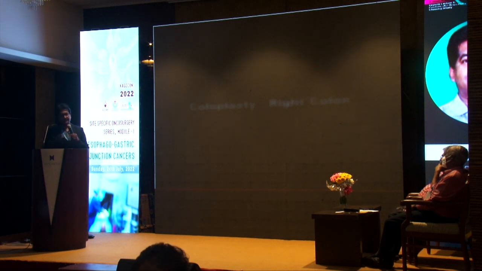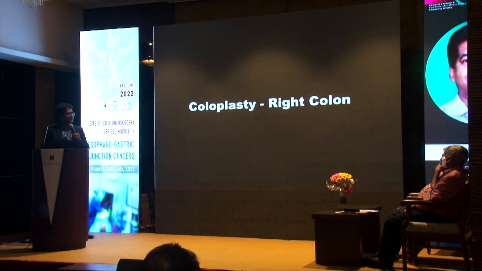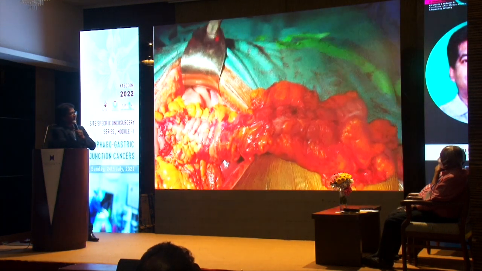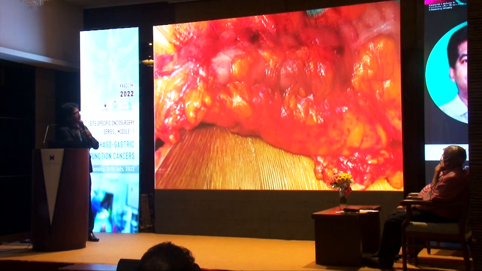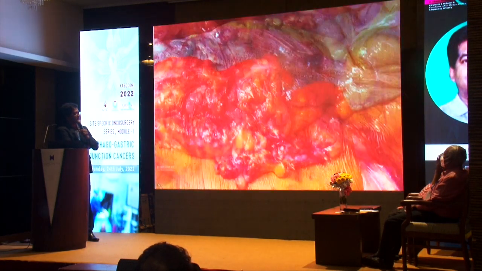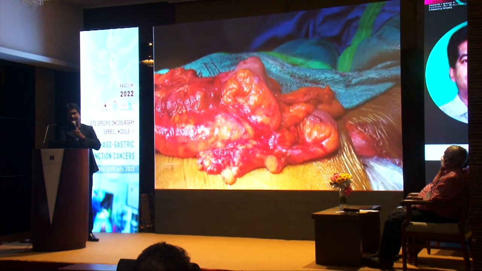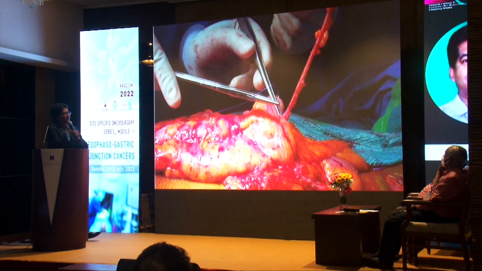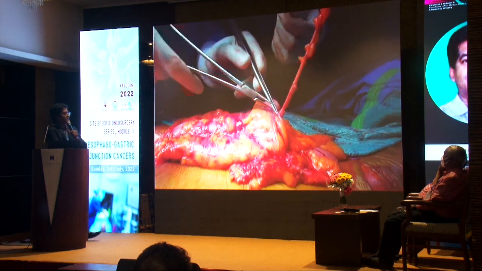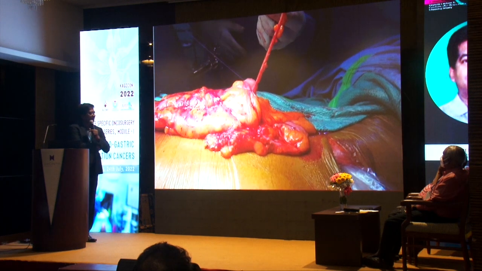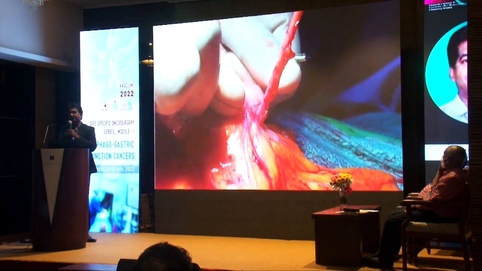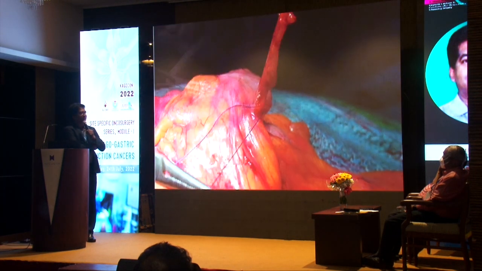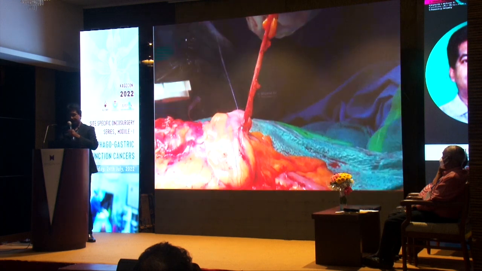And this is a right colon. Right colon, I have found that it is difficult, so if left colon is not available, I prefer to take the left colon. You can see the amount of fat present in the mesocolon, and also the appendices epiploicae are thick. And we do appendicectomy from the neck. One of the major problems is if it is bulky, we will not be able to transport it through the substernal route. In that case, a partial sternotomy may be required.